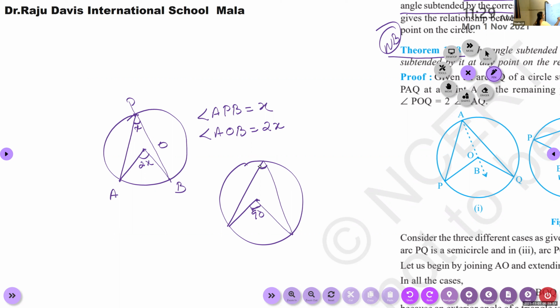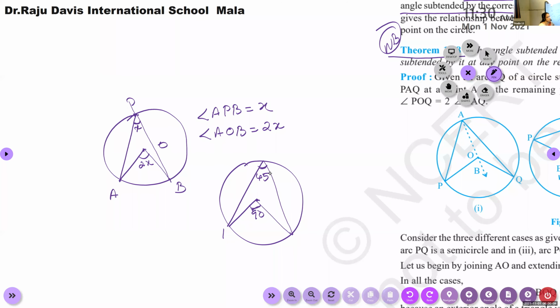What about this angle? It will be 45 degrees. The central angle will be more. It will be double the angle subtended by the same arc at any other part of the circle.